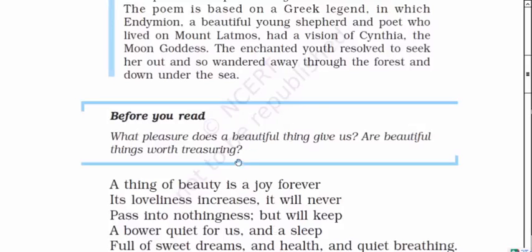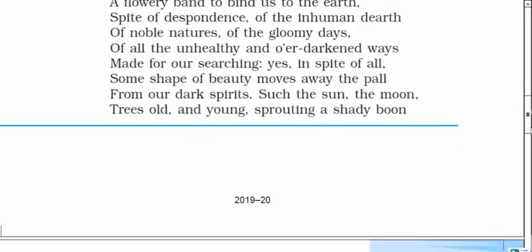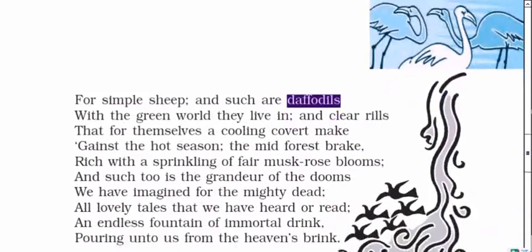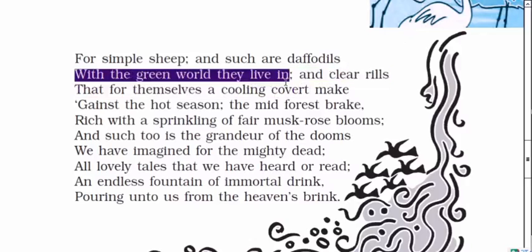Sprinkling of fair musk rose blossoms, and the mid forest, the middle part of the forest, which is full of a sprinkling of fair musk rose blooms. That is musk rose, not red rose, and blossom has a fragrance, you can say khushbu, scent. And the middle forest is full of rose blossoms, that is a good source of pleasure.